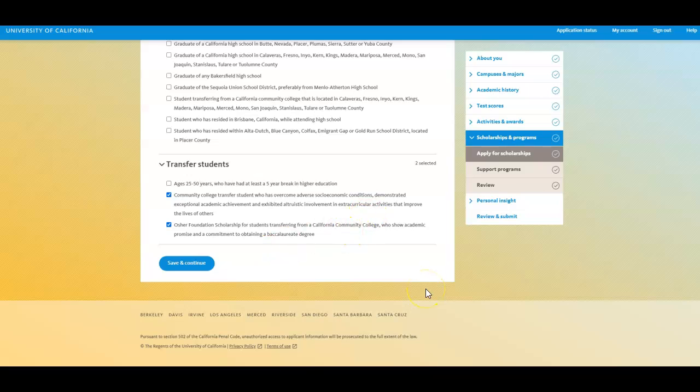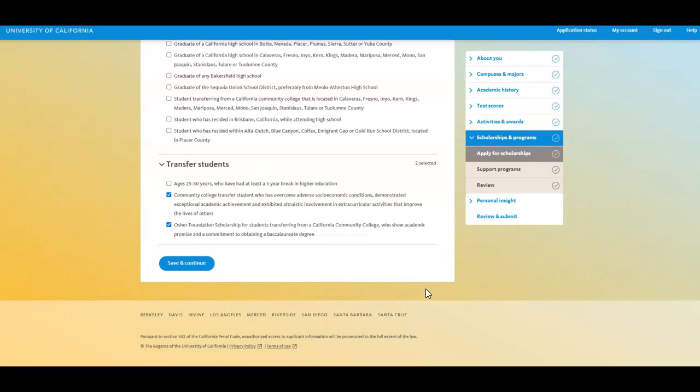These are scholarships that are awarded directly from the UC system, so you still have to apply for FAFSA or the DREAM Act by March 2nd so that you can qualify for as much financial aid as you need. You will find out if you've been awarded any of these scholarships when you've been admitted to the university and they give you a financial aid award letter.